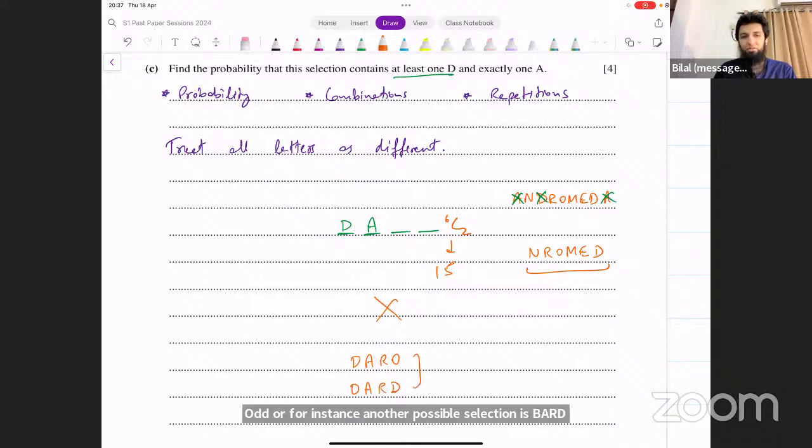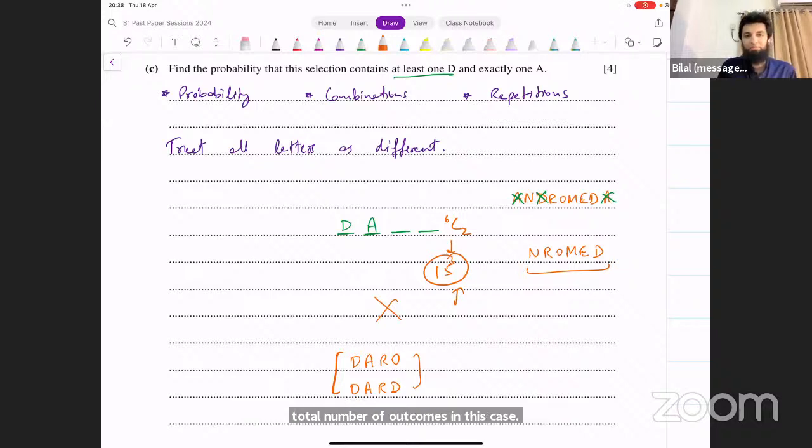These selections do not have the same probabilities because there are 2 Ds and the remaining letters are only 1. So because of Ds being repeated, the probability of each of these 15 outcomes that you have is going to be different. And since the probabilities are different, you can't use that formula, number of favorable outcomes divided by total number of outcomes, in this case, when you have to find probability.